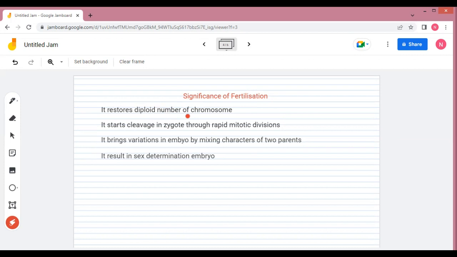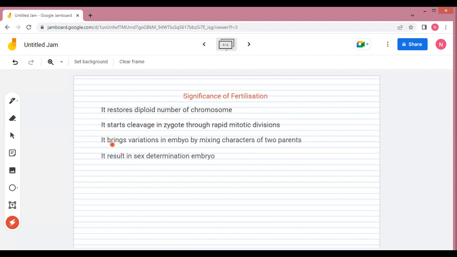Next one is that fertilization will start the cleavage, that is division in the zygote through rapid mitotic division. I have already told you in the previous slide that when the zygote is formed, it undergoes mitotic division and very soon it forms the various stages. That is, first of all, it will form the morula, then the blastula, then the gastrula. After that, organogenesis will occur. Organogenesis means the formation of organs.